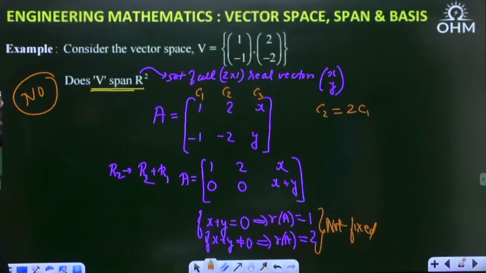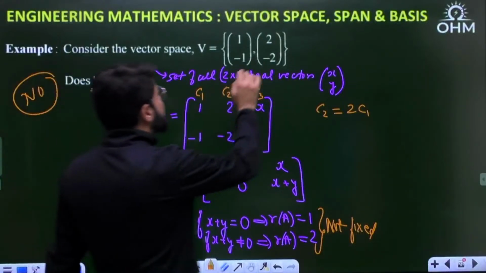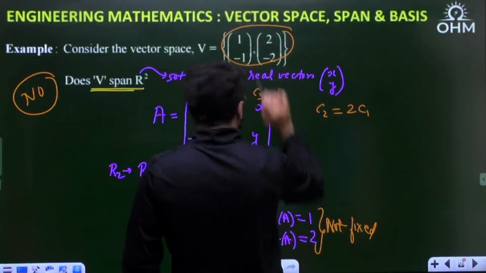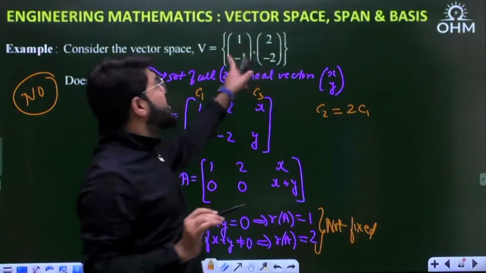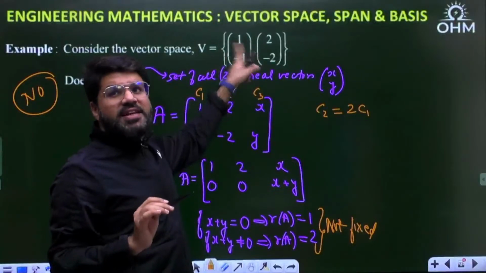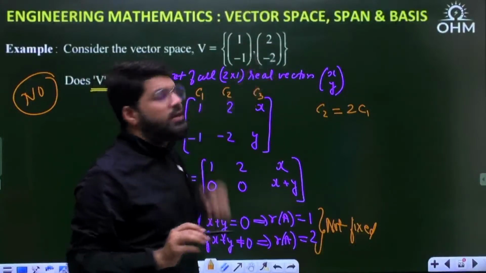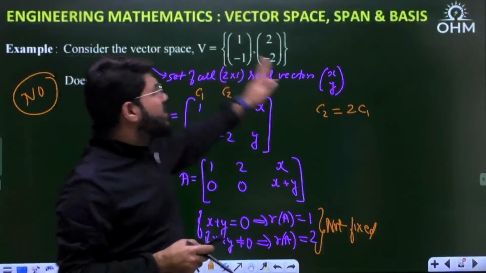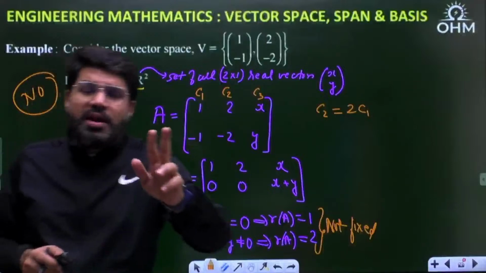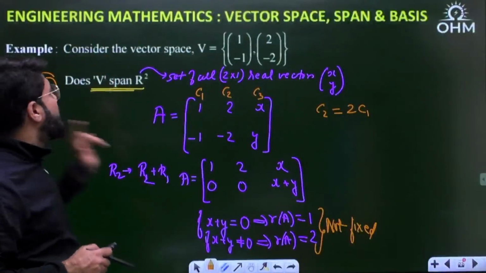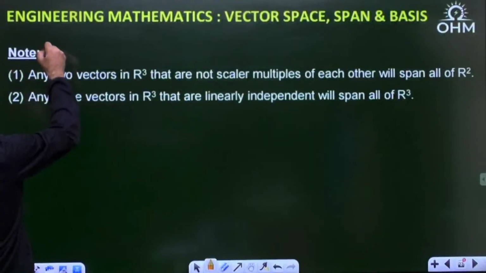Is that clear? So the difference in the two cases is that the vectors I have taken here, you call them C1, C2 or any vectors V1 and V2, are themselves dependent on each other. They are scalar multiples of each other, 1 into 2 and minus 1 into 2. Whenever two vectors are dependent or multiples of each other, those two vectors cannot span R2. So listen to a very, very important note.